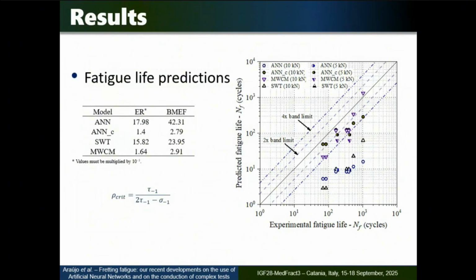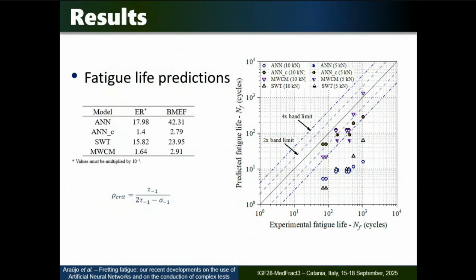And you can see the artificial neural network, with the blue circle, open blue circle, and the half-filled blue circle. It didn't behave so well in this case, right? I will discuss that. We did a correction for the mean stress level that was high in this test, and that my artificial neural network didn't see when it was trained.